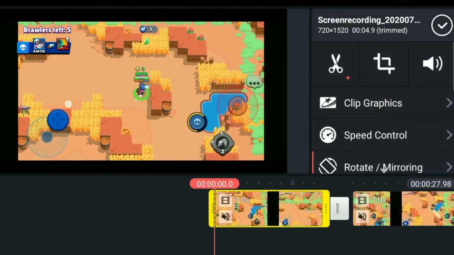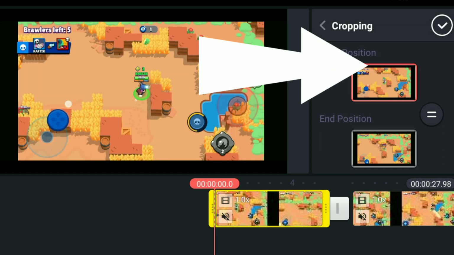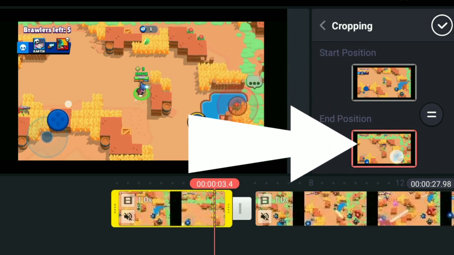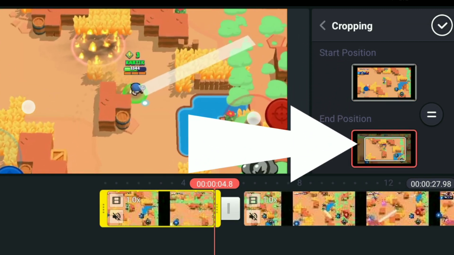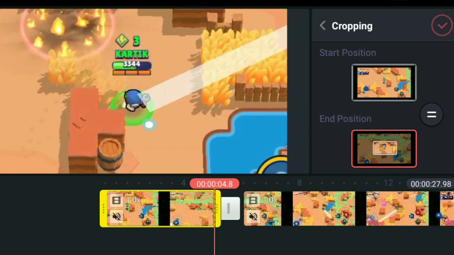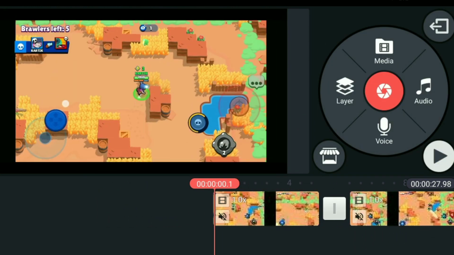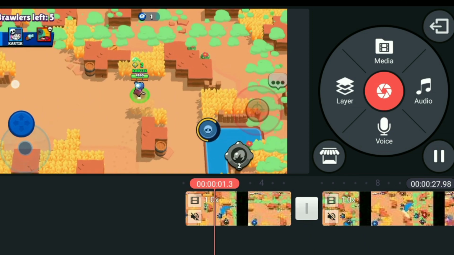Number 4, zoom. Please follow the arrows, click on the grid effect. Now on the end position, you need to zoom in with both your fingers and then see the results, and this is how you do the zoom effect. It's not that hard.